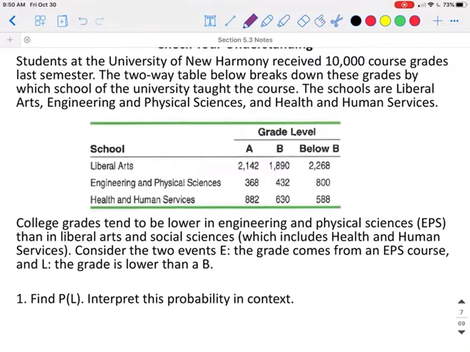Consider the two events. Event E is that the grade comes from an engineering and physical science course, and event L is that the grade is lower than a B. What's the probability of event L? Interpret this probability in context. So what's the probability that the student gets a grade that is less than a B?